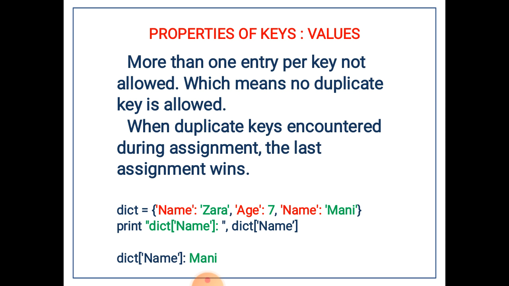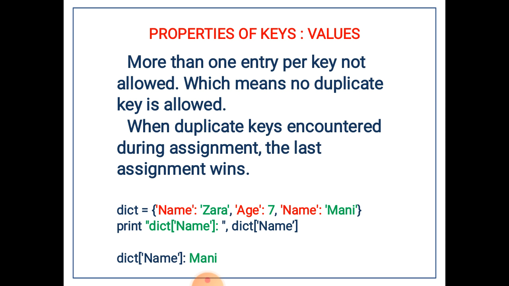In the example, you can see that name is there, age is there, and again name is there. So the name has been repeated twice here. The first name value is Zara and the second name value is money. If you want to get the value of the key name, you can see in the last line of the example that money has been taken as the final value, even though Zara is there.